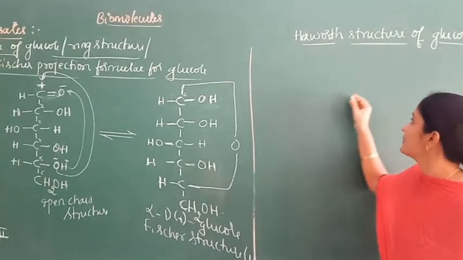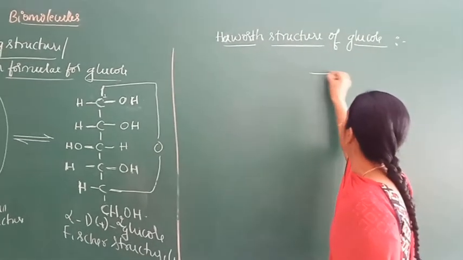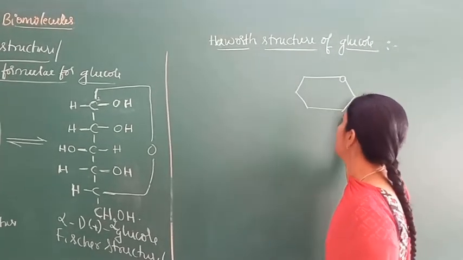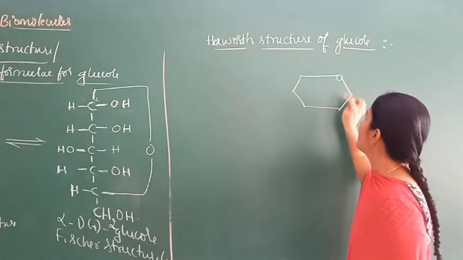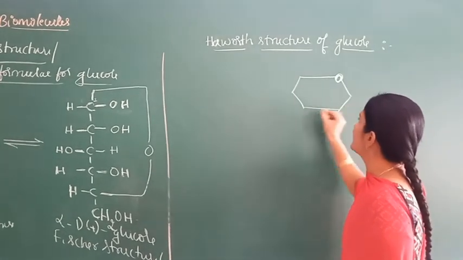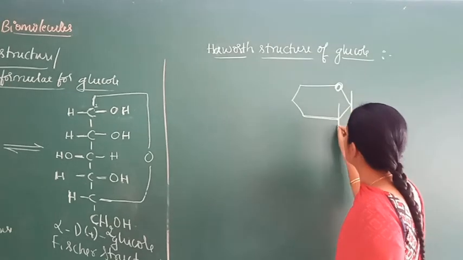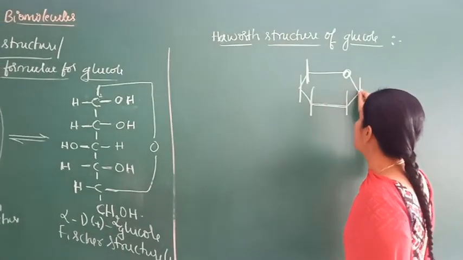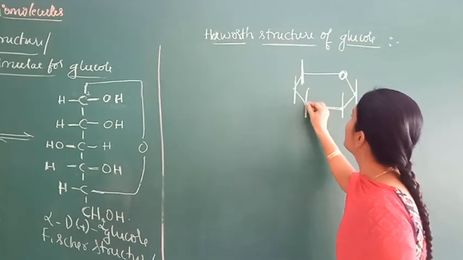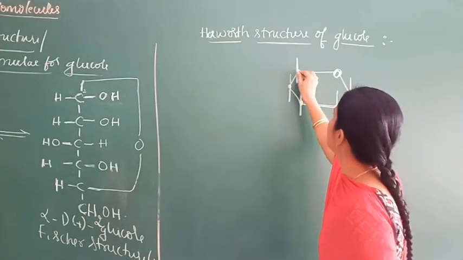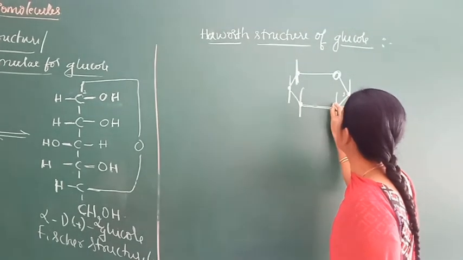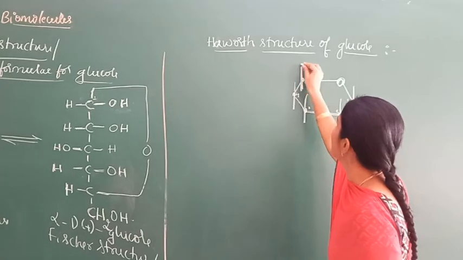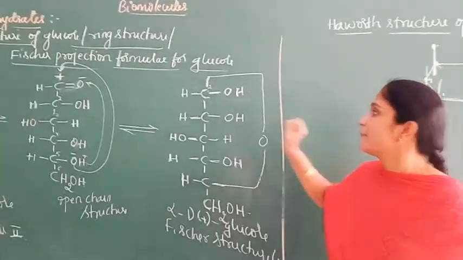First, draw the pyranose structure. It contains a 6-membered ring and one oxygen. Draw lines like this and number the carbons. This is the first carbon, second, third, fourth, fifth, and sixth.